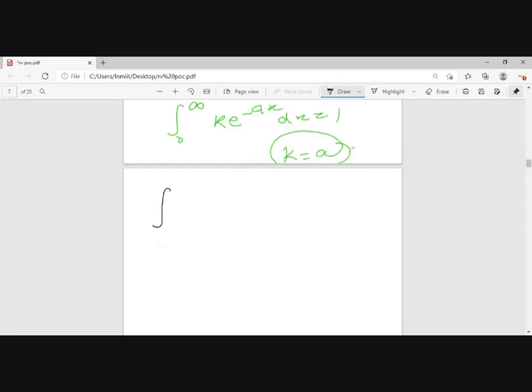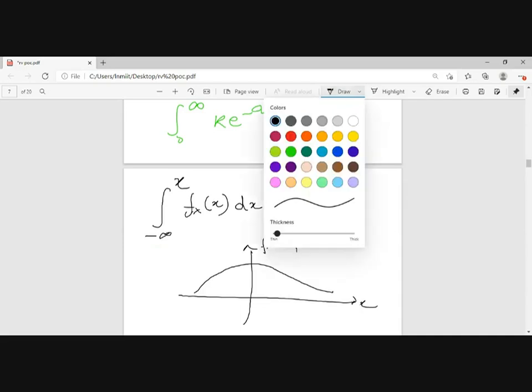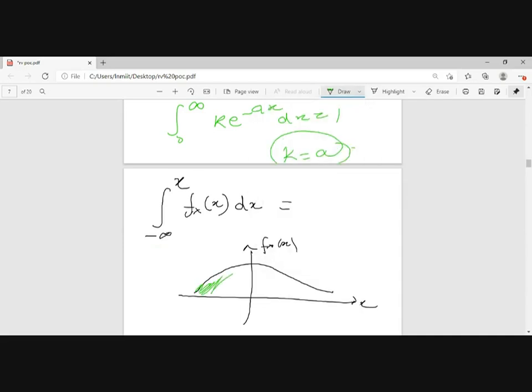If I am saying the integral from minus infinity to x of fx of x dx, what does this signify? That means I am talking about the PDF curve. If I integrate from minus infinity to x, I am taking the complete area from minus infinity to x, right?